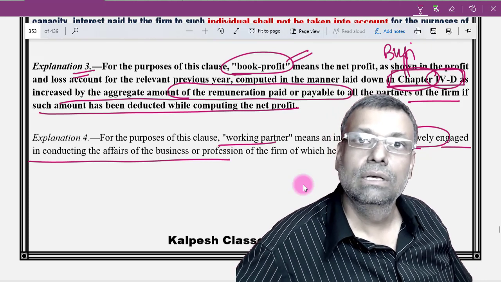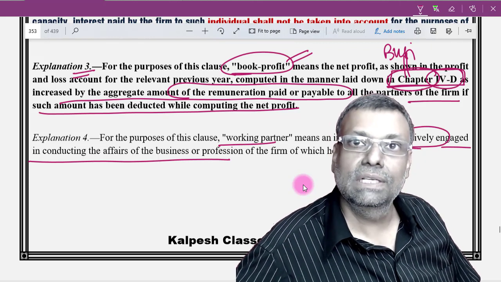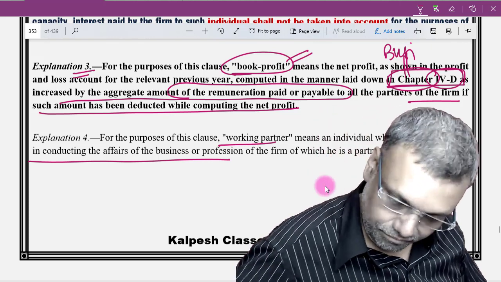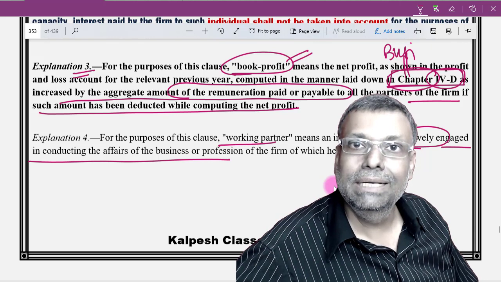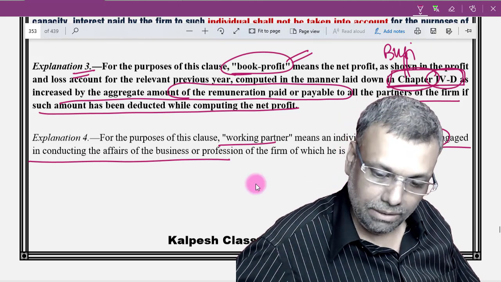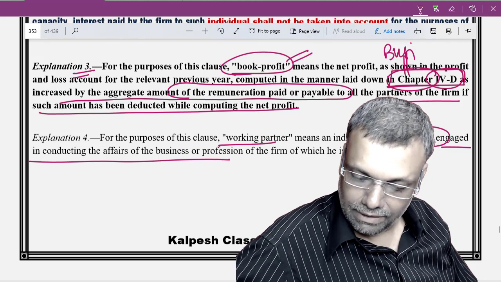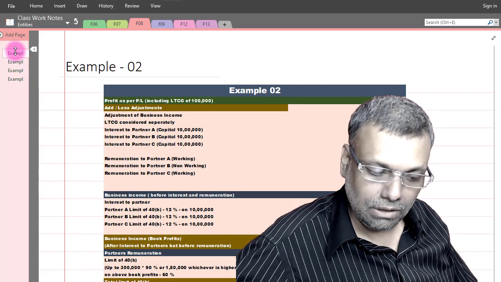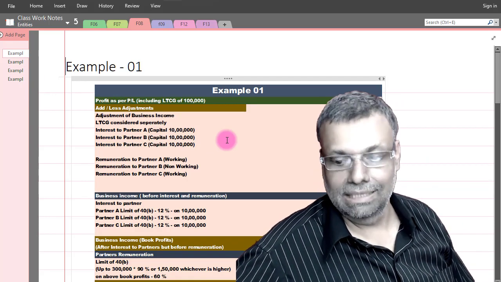That's all. You are a working partner, so your remuneration can be allowed by virtue of section 40B, provided that other conditions are satisfied. Okay, now this much is the hardcore basic interpretation. Now I will first of all give you one full-fledged example of how you will have to do the computation. Understand this particular example, thereafter copy down the example also.